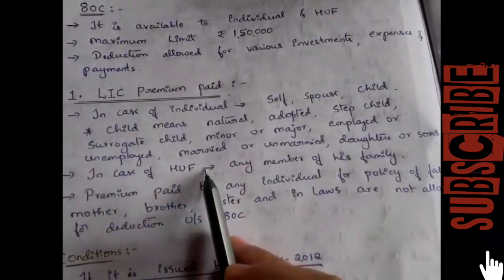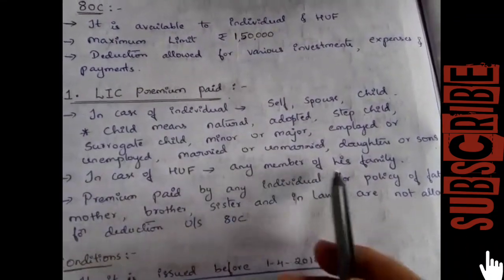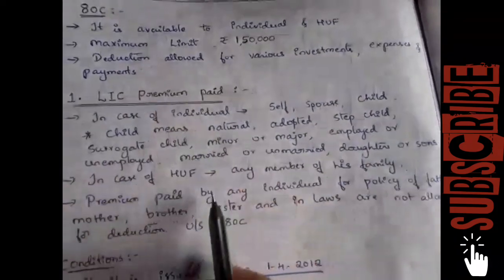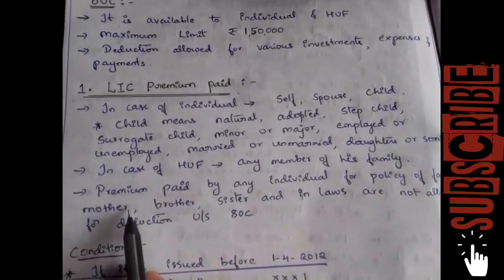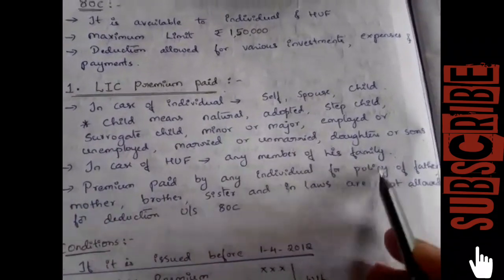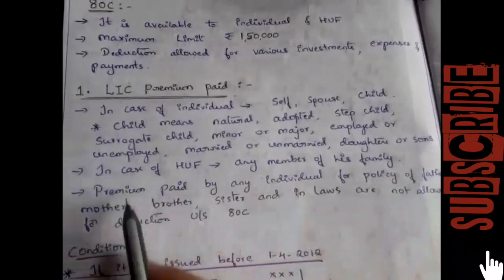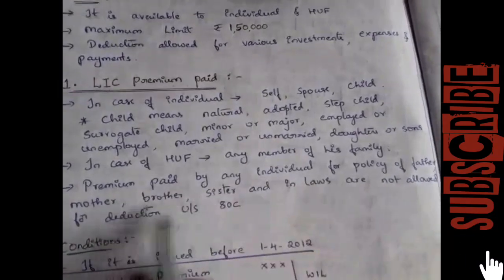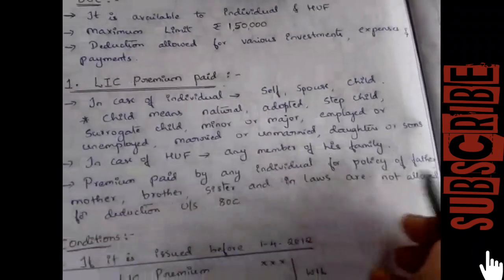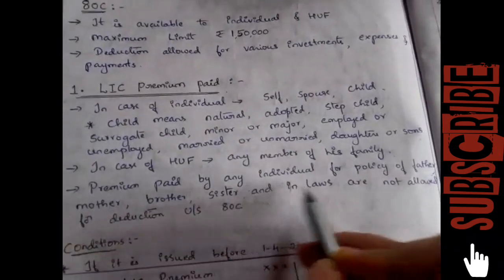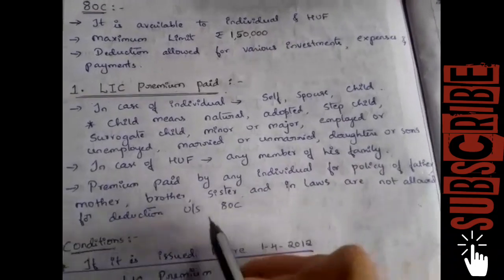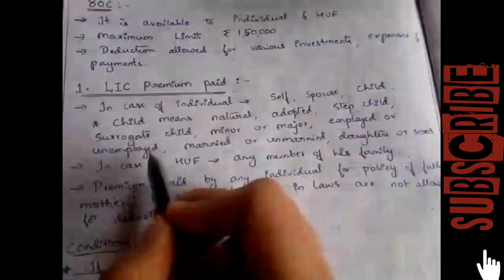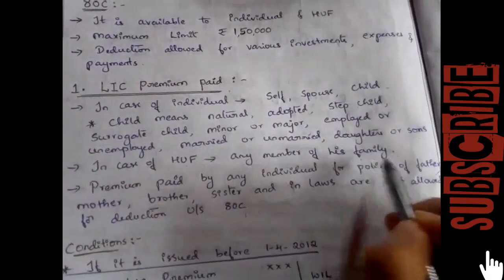In the case of HUF, if the policy is taken for any member of the family and the premium is paid, then they can claim a deduction under section 80C. Premium paid by an individual for the policy of father, mother, brother, sister and in-laws is not allowed as a deduction under section 80C. Only self, spouse and child are allowed. In case of HUF, any family member of the HUF.